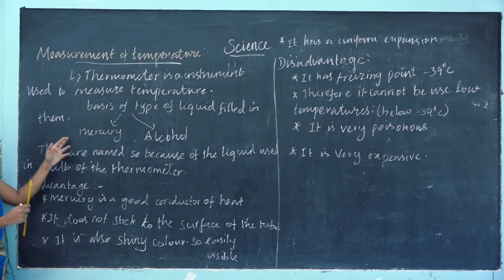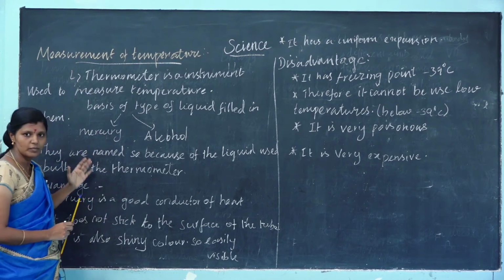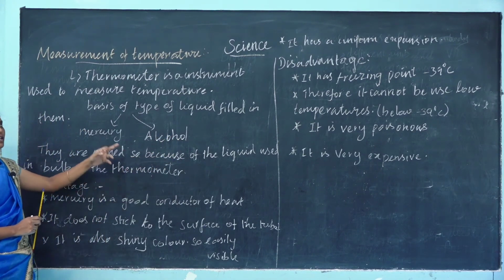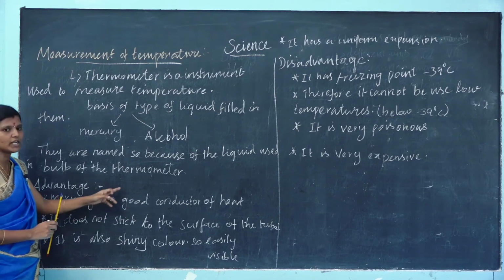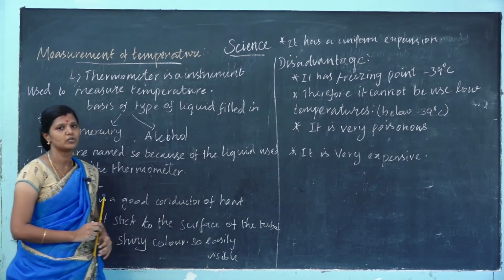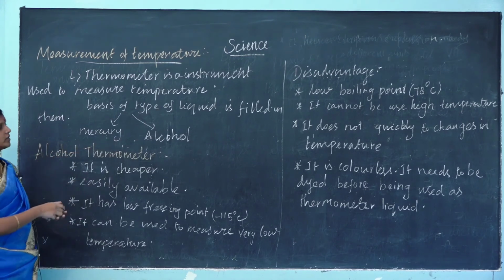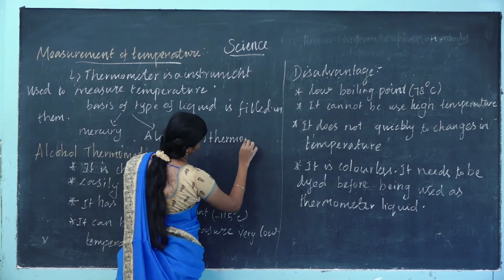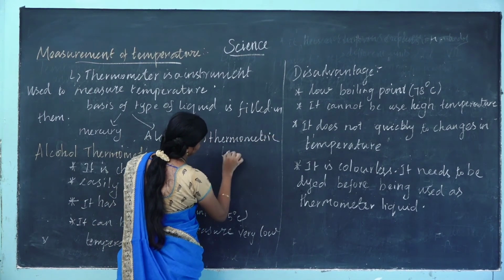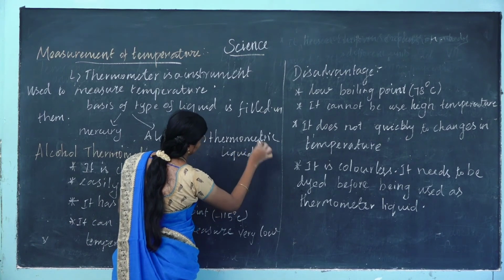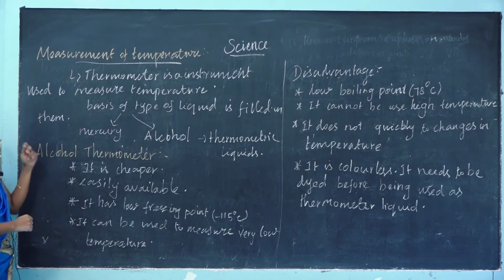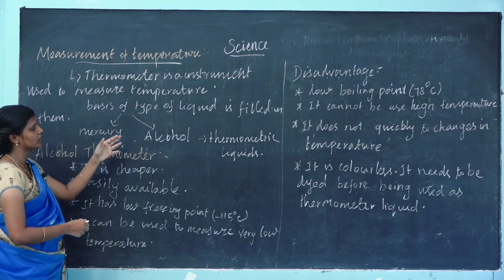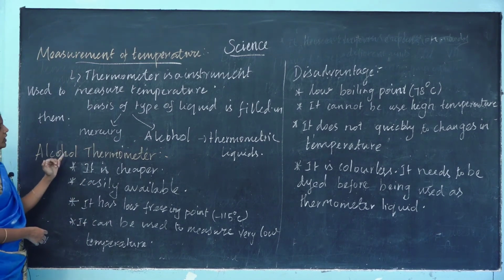What are the liquids filled in the thermometer? One is mercury, so it is called a mercury thermometer, and another liquid is alcohol, so it is called an alcohol thermometer. First we see the advantages and disadvantages of the mercury thermometer. Mercury and alcohol are thermometric liquids, the liquids filled in the thermometer.